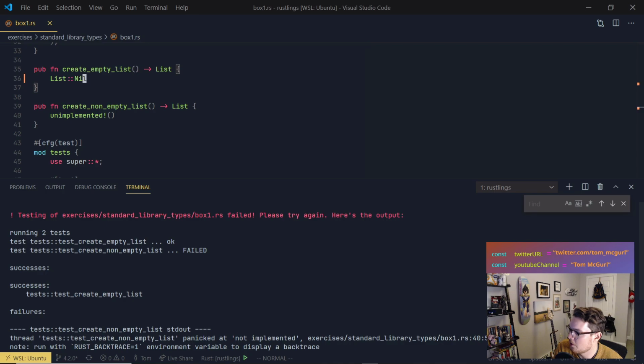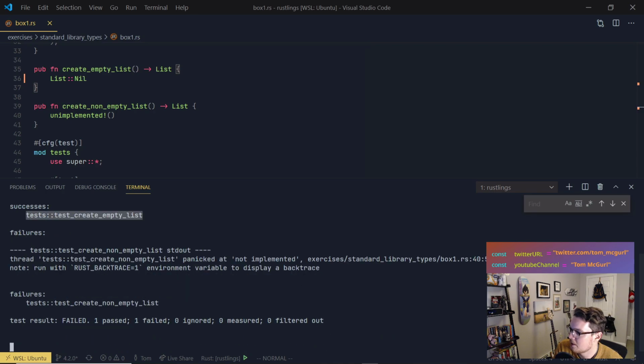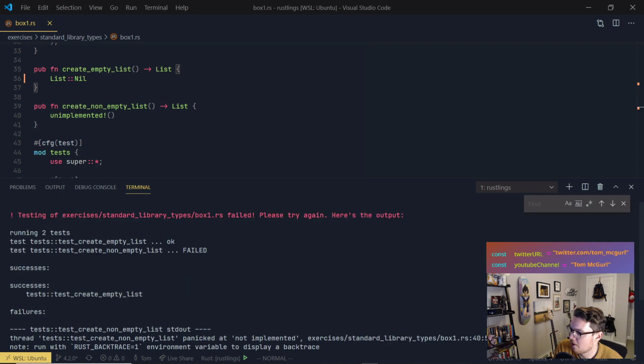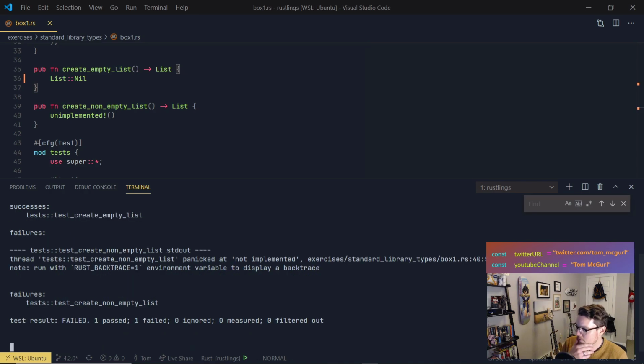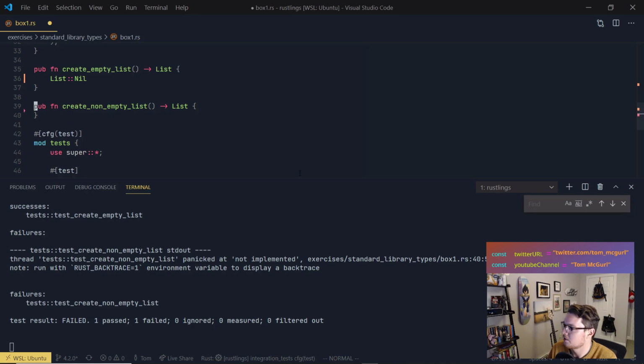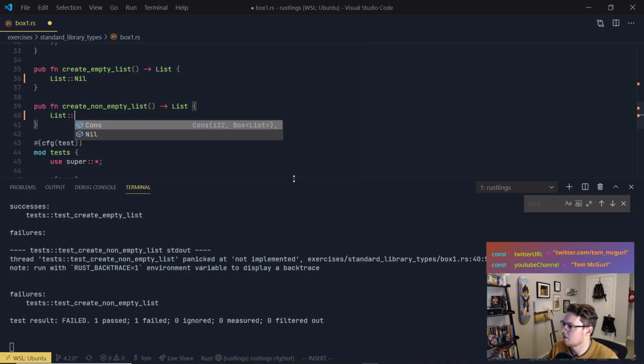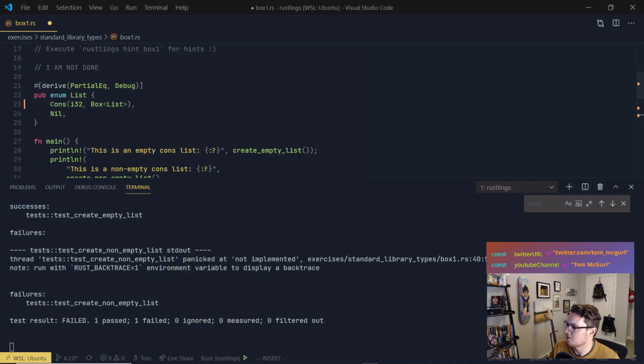Okay, so test create empty list passed, but we still have a failure on create non-empty list. Here it says create non-empty list panicked at not implemented, because we have to implement it. So let's try implementing a non-empty list. What could that look like? So we'll do list, and you can see here the different options for list are cons i32, right?